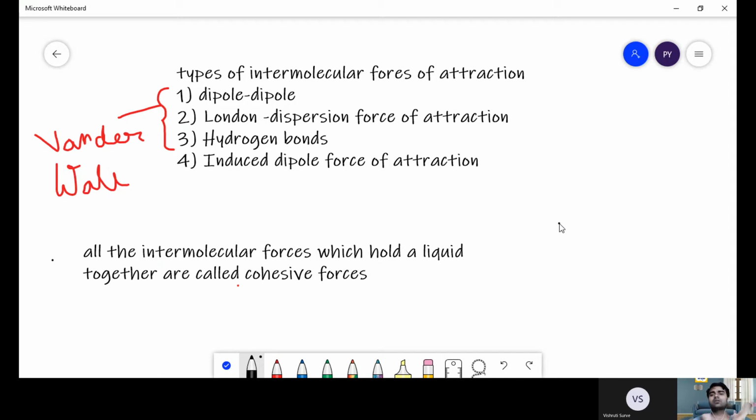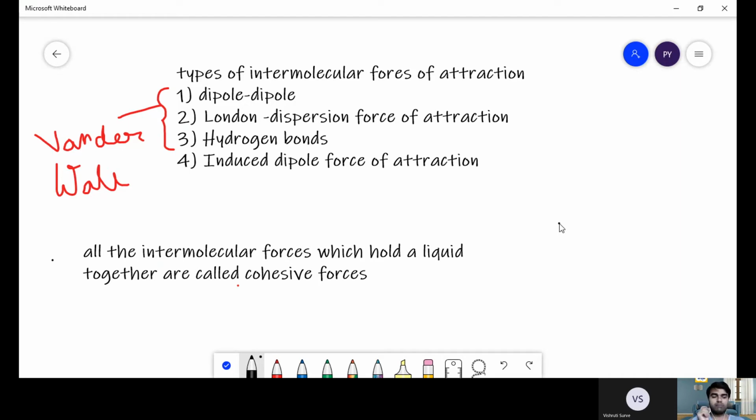So this is what your kinetic theory of matter is. In a nutshell, if you want to visualize it, this is what your kinetic theory of matter is. They are not only colliding with one another, but also colliding with the walls of the container in which they are kept. And because they are in a state of motion, we can say that they have some kind of kinetic energy in them.